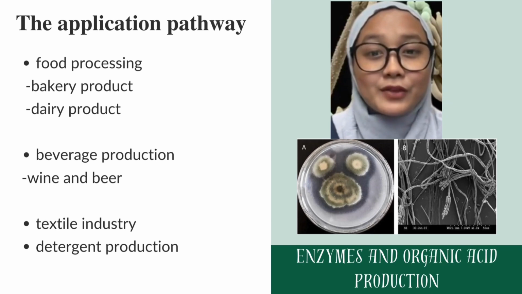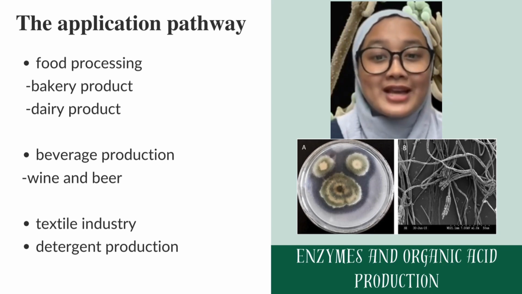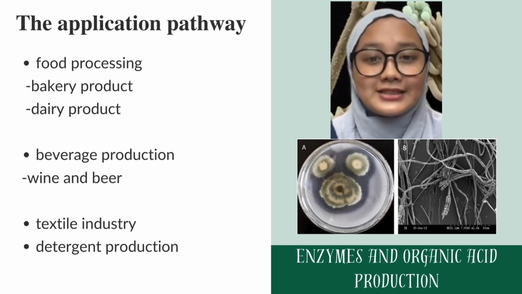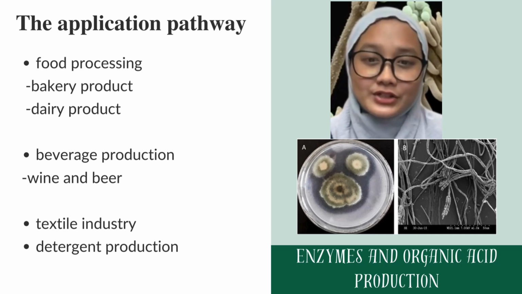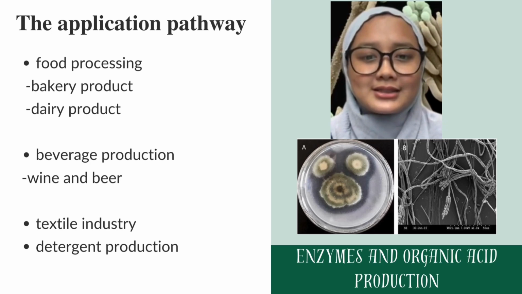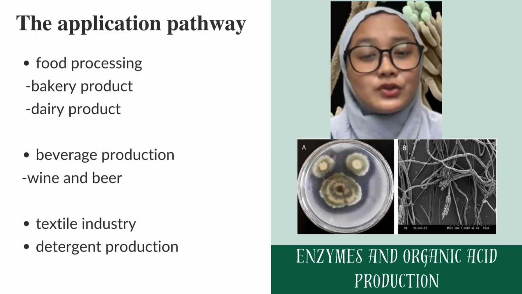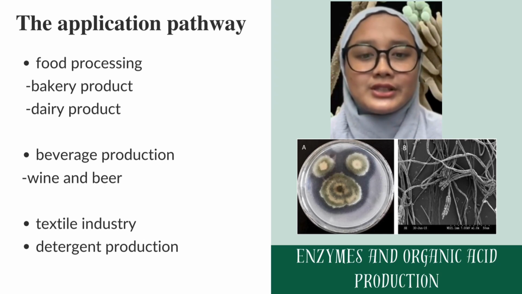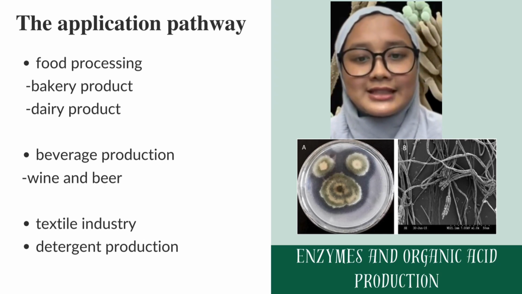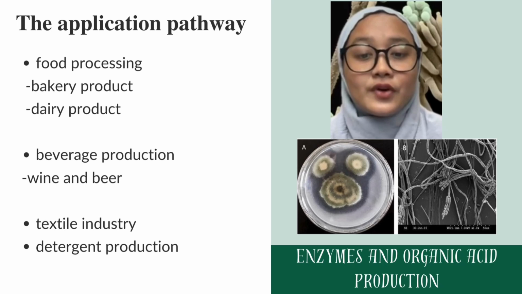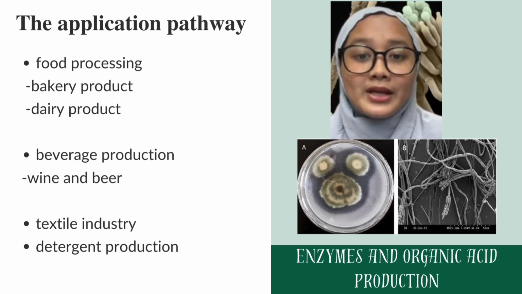The application pathway of food processing has two parts, which are bakery products and dairy products. First is bakery products. Enzymes like amylases and proteases are used in the production of organic bread and other bakery products. Amylases break down starches into sugars, aiding fermentation, while proteases improve the dough texture. Second is dairy products. Enzymes like rennet are used in the production of organic cheese. Rennet coagulates milk proteins, leading to the formation of curd.